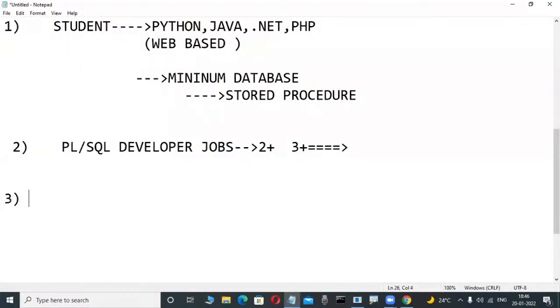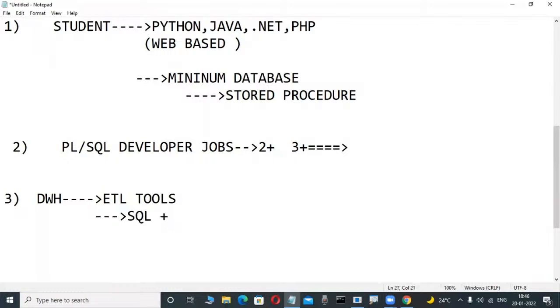Another type of persons. Nowadays, so many people do not have very good knowledge of coding. Maybe non-technical persons want to move into software. In that case, some types of jobs are there. What is that? Data warehousing technologies are there. In that, ETL programmers are there and reporting programmers are there. Extraction, transformation, and loading, ETL tools are there. These persons need a little bit of SQL knowledge. PLSQL is not required, SQL knowledge is there.